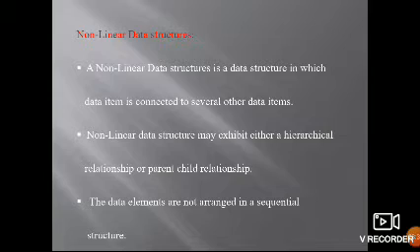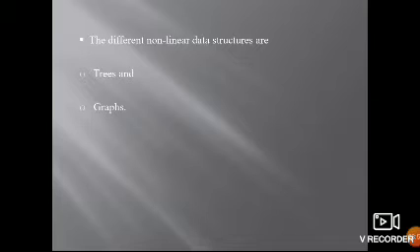The elements are not arranged in a sequential structure, which is why it is called non-linear. The different non-linear data structures are trees and graphs. There is no sequence order; they can be arranged in any way.